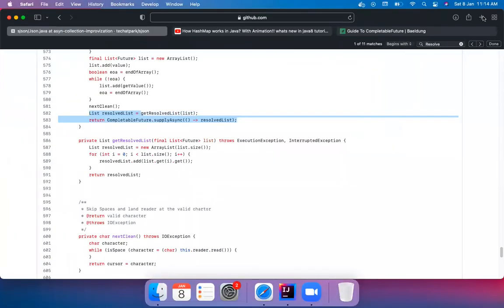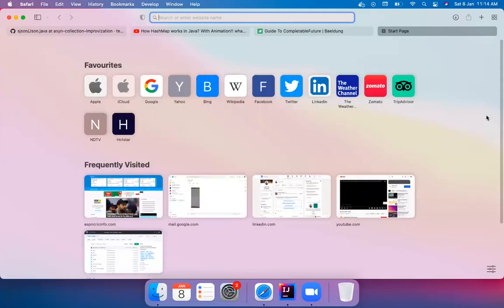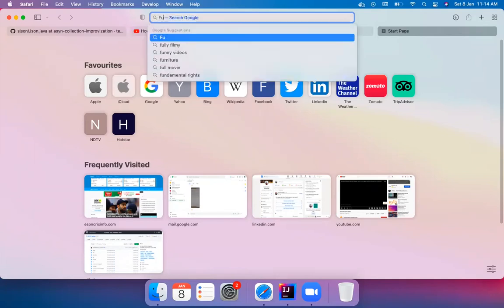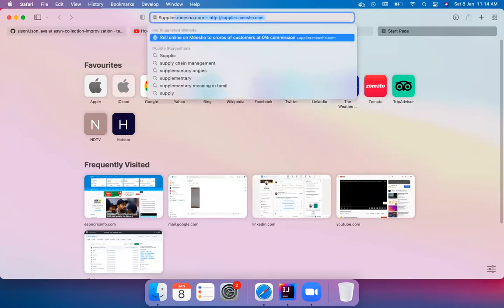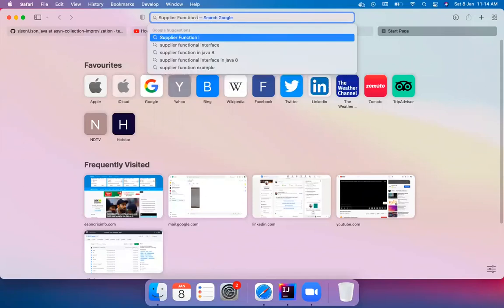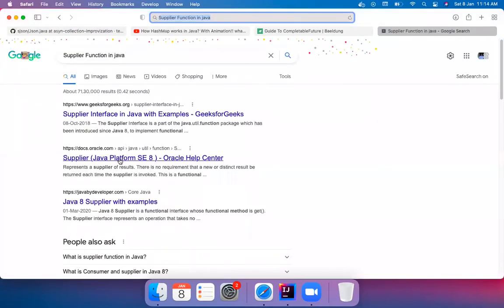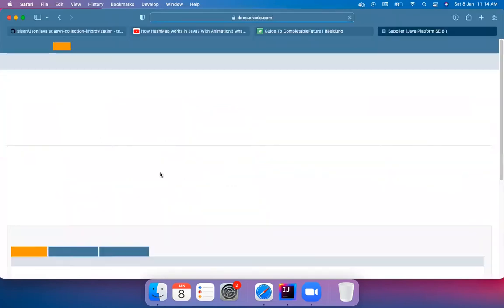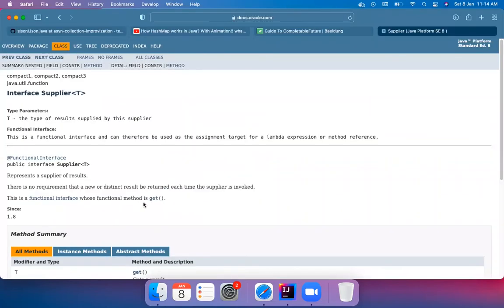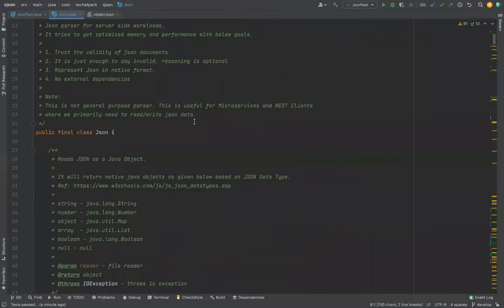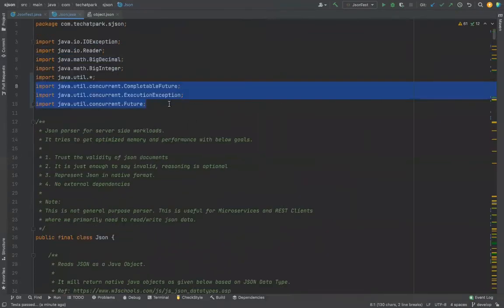So let us try to Google it. As a Java programmer, an effective Java programmer, I will always Google. Even for reversing a string, I will check how to reverse a string in Java. Supplier function in Java. And the supplier function itself is available from Java 8. Okay. Now, why don't we use this? I'm not a super duper Java programmer. I don't want to use any great features, concurrent features. I'm going to go with a simple thing.